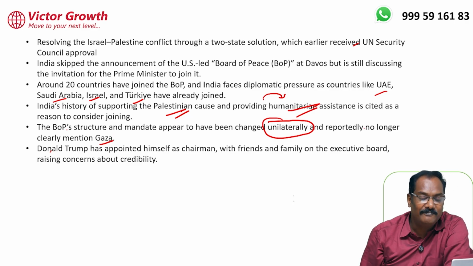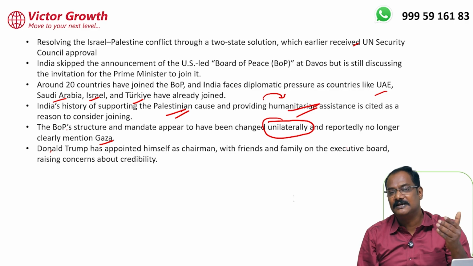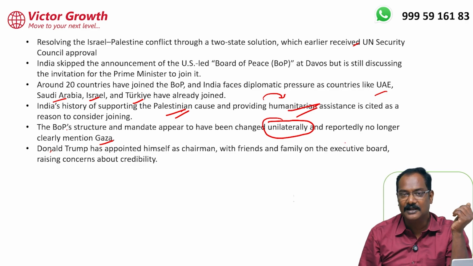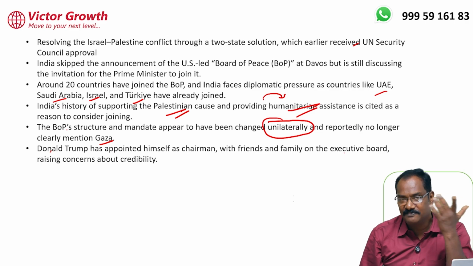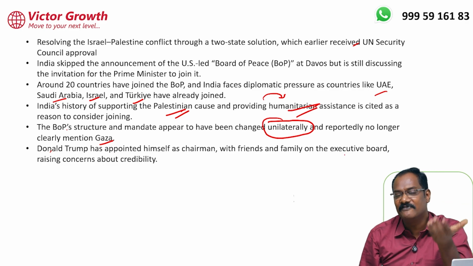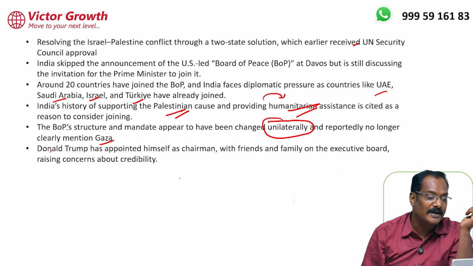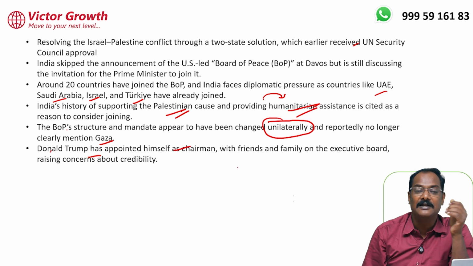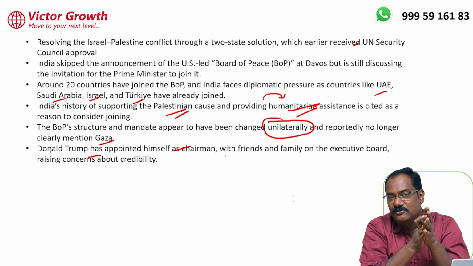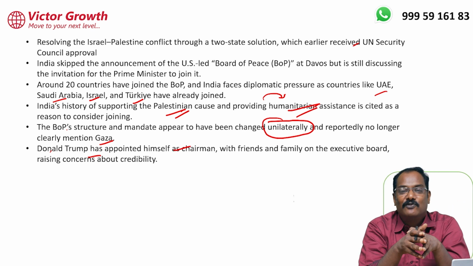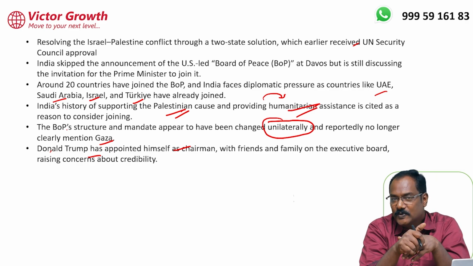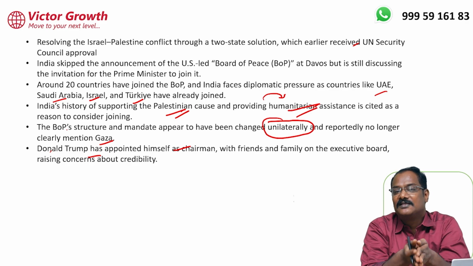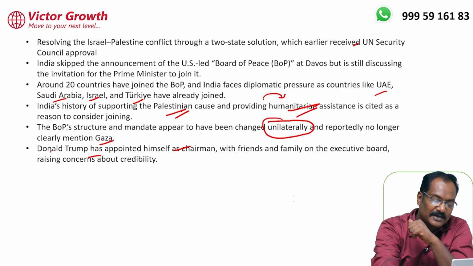Even though we talk about it as an Israel-Palestine peace deal, Palestinians are not properly represented. Gaza is not invited. Gaza leadership is not invited. Gaza means Hamas maybe. So the representation is not coming from Palestine either. Moreover, as I told you already, Trump has appointed himself as chairman, so what he decides will be the decision. Even though it talks about resolution of the Israel issue, it is not multilateral. It is led by the US, so there will be unilateral decisions. What Trump says is the decision. That is why India has not joined.